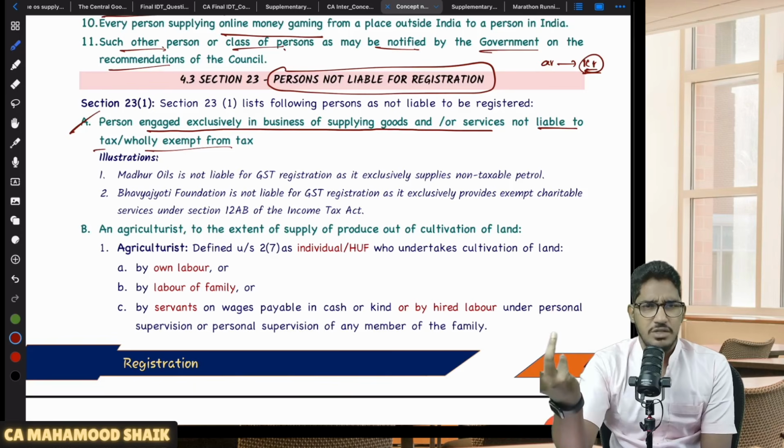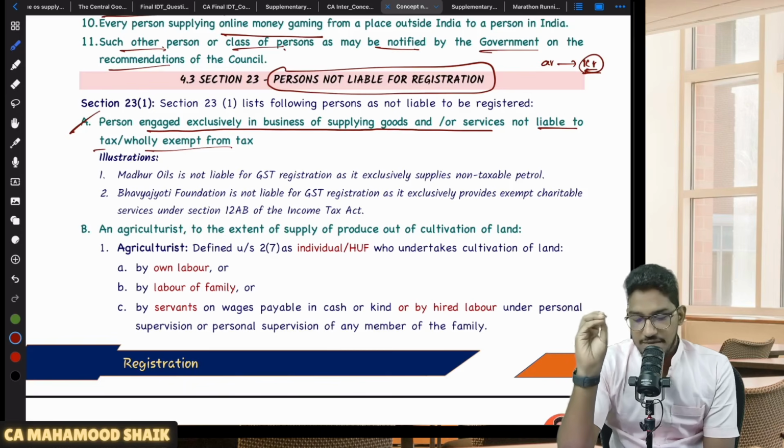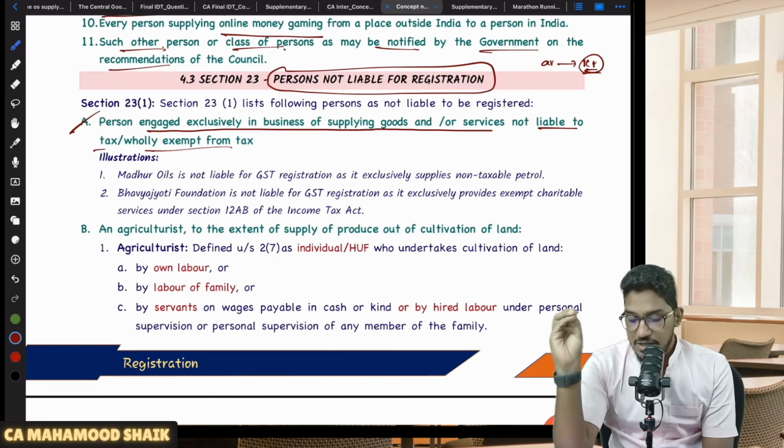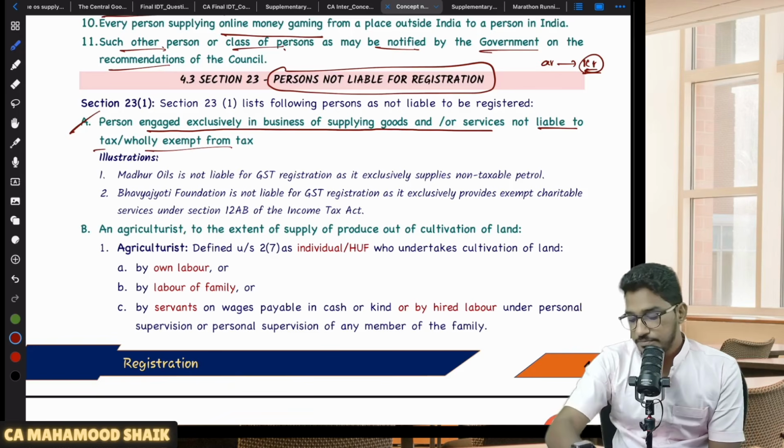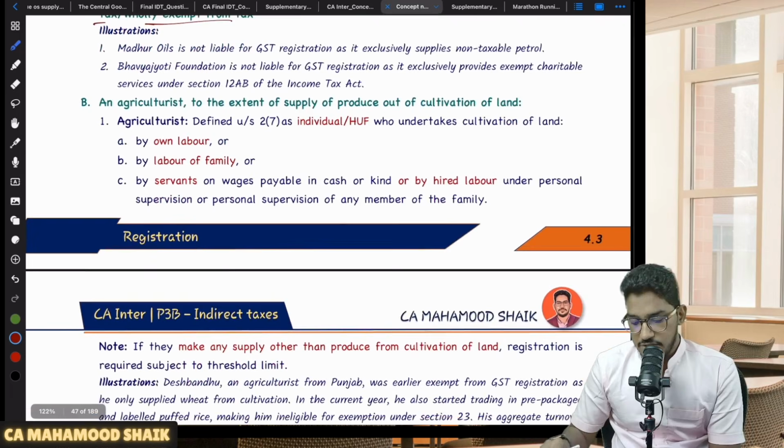What is the purpose of taking registration? So that's what they say here. If you are a person, even if your aggregate turnover has exceeded the applicable threshold limit, but you are exclusively engaged in supplying goods or services which are either not liable to tax or which are wholly exempt from tax, then you are not liable to take any registration.